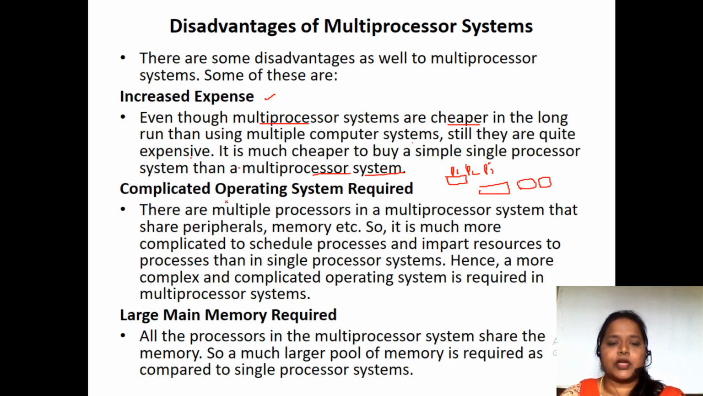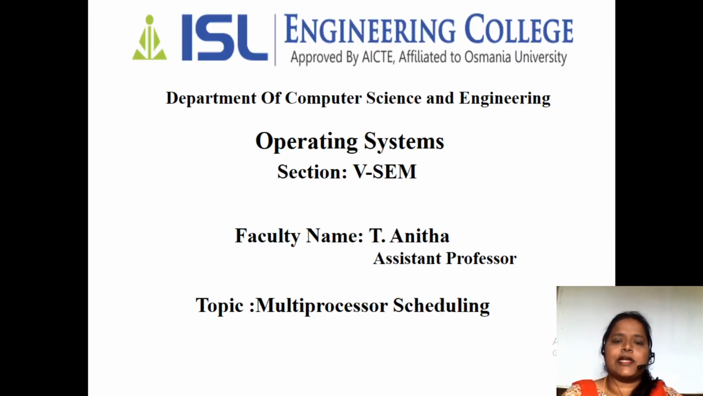So the operating system is going to be complicated, and large memory is required. All are going to share the common memory, so memory changes are going to be more, and storing the contents onto the memory is more. So we need a large amount of memory. These are the drawbacks you will face in multiprocessor systems. So this is how we have multiprocessor systems or multiprocessor scheduling.